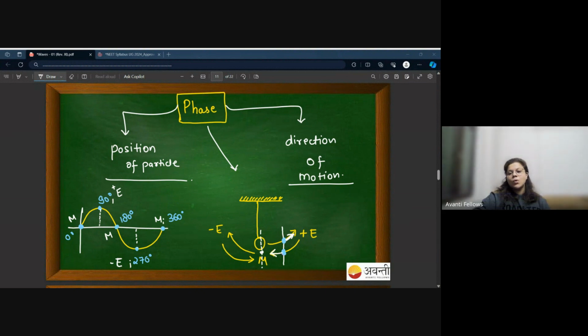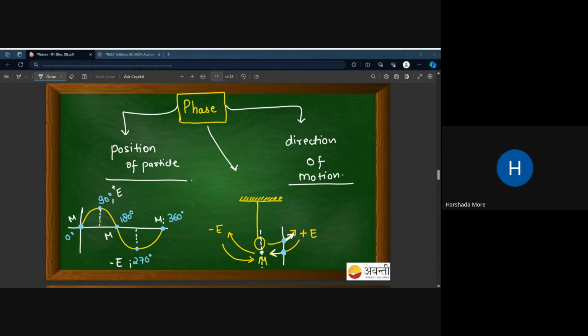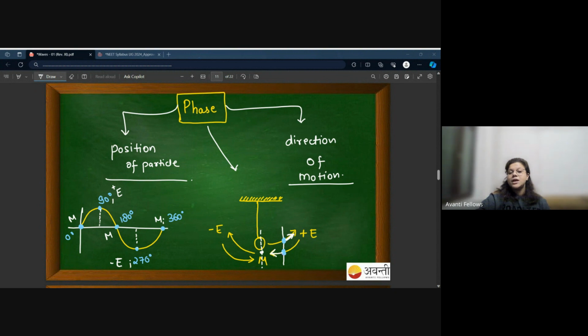तो अभी अगर मैं आपको कोई सेम पोजीशन दूं और मैं बोलूं कि फेस 45 डिग्री है, तो आपको पता है कि 0 से 90 डिग्री के बीच में इट मींस ऑब्जेक्ट मीन से पॉजिटिव एक्सट्रीम के बीच में होगा. Yes, ma'am. If I give you the angle 135 degree, you will say the angle is lying in between 180 degree and 90 degree, which means positive extreme to mean. It means object is moving from positive extreme towards the mean position, right? And 45 degree, 135 degree represent the same position.